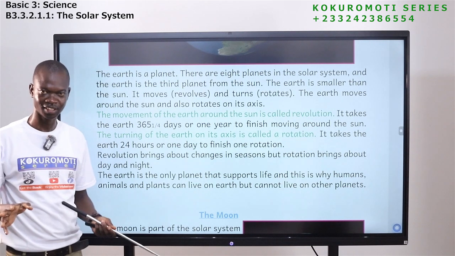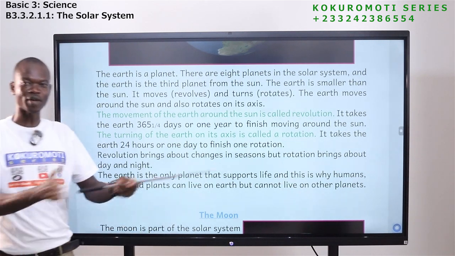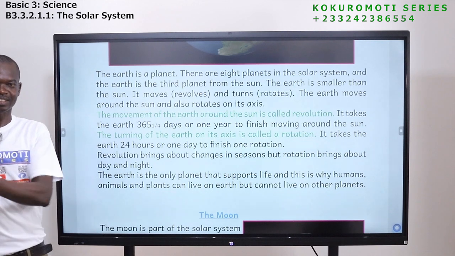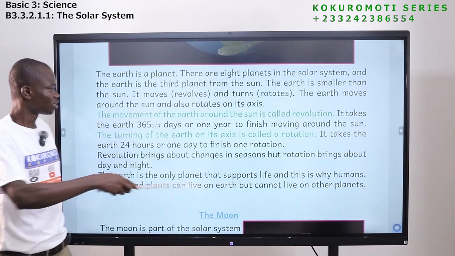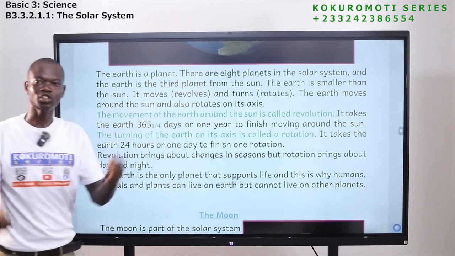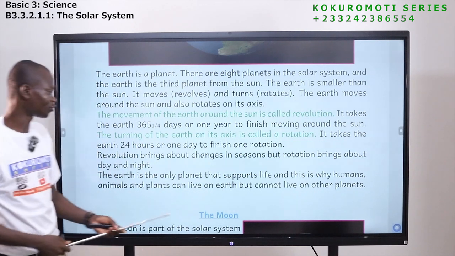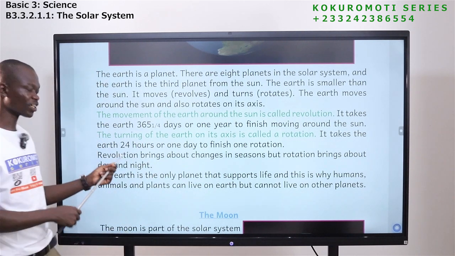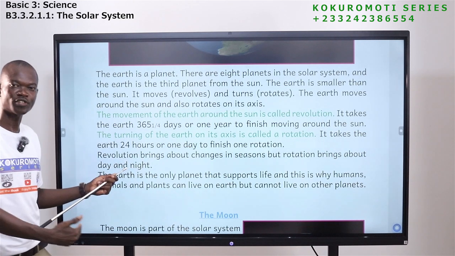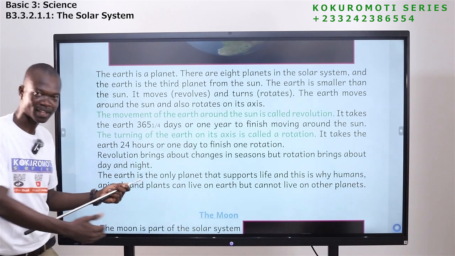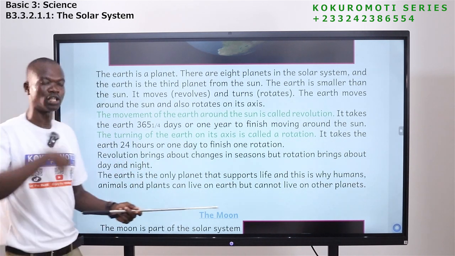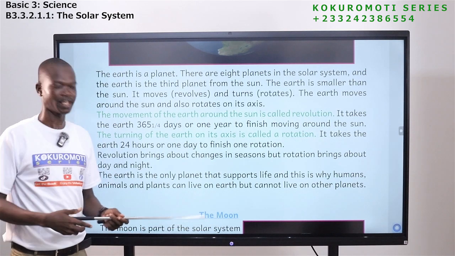So 12 hours daytime, 12 hours nighttime. So the rotation of the earth causes day and what? Night. 24 hours. 12 is for daytime, 12 is for what? Night time. And that is caused by what? The rotation of what? Of the earth.